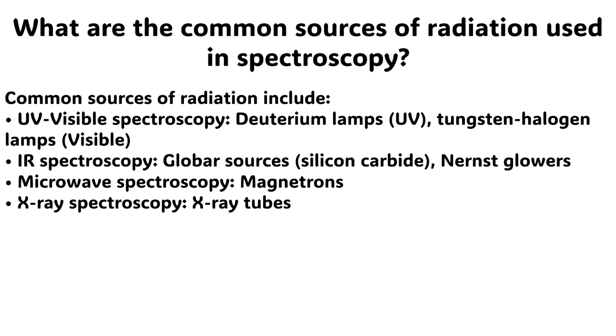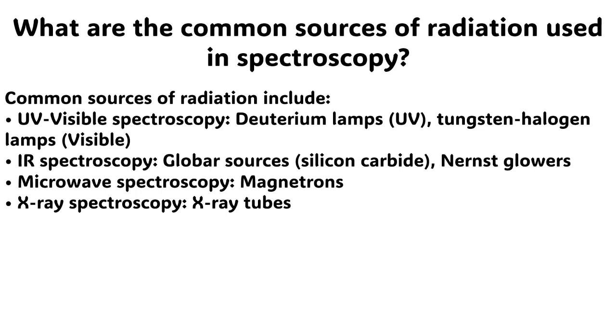The answer to this question is very simple. Common sources of radiation required for different types of spectroscopies include: for UV and visible spectroscopy, deuterium lamps for UV spectroscopy and tungsten halogen lamps for visible spectroscopy.